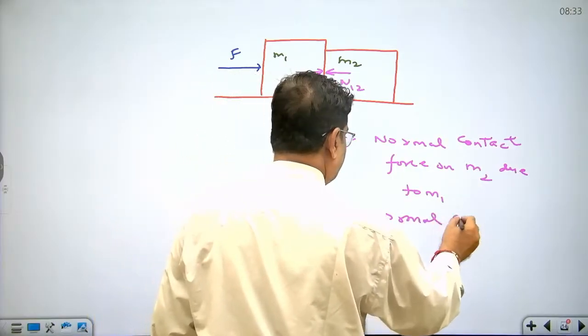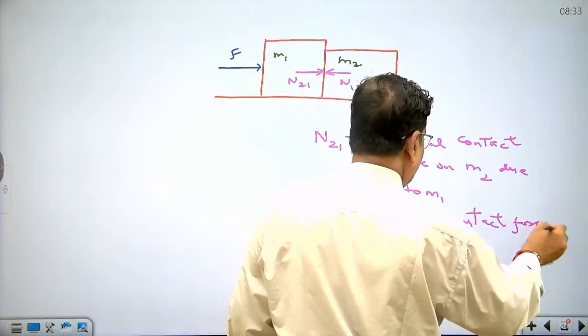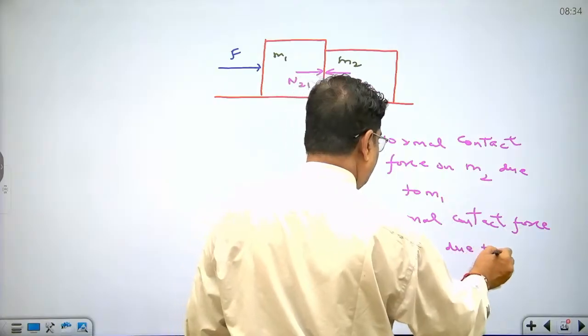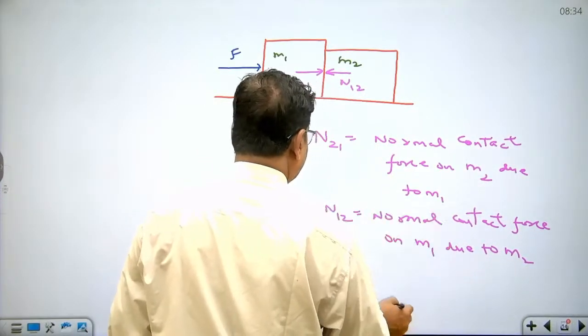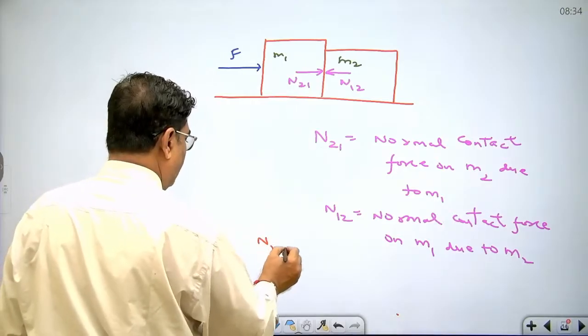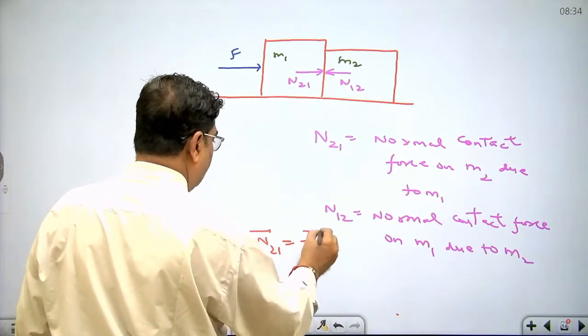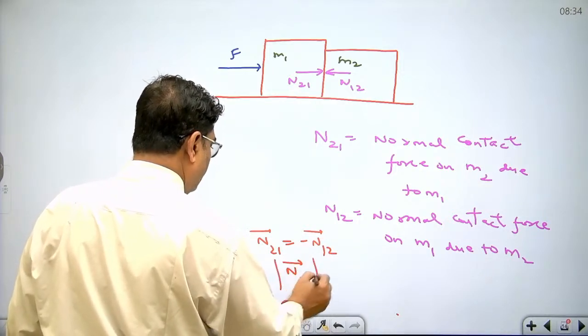And what is N12? Normal contact force on M1 due to M2. Dear student, this N21 and N12 are the same in magnitude and opposite in direction.